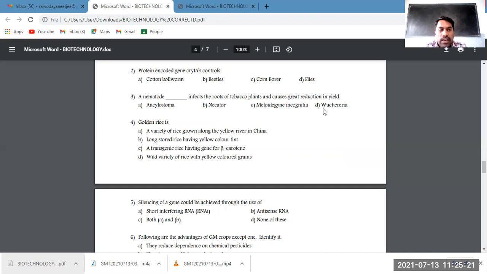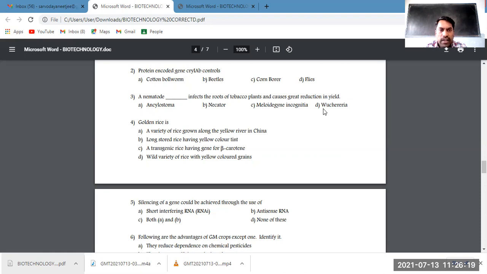This is one more question related to the application of biotechnology in the field of agriculture, that is, for the production of pest resistant plants. For example, Bt cotton, where we have introduced different genes into the plant that produce different types of proteins, which act as insecticidal proteins or poison for the insects, which kills those insects when they feed on that genetically modified plant.